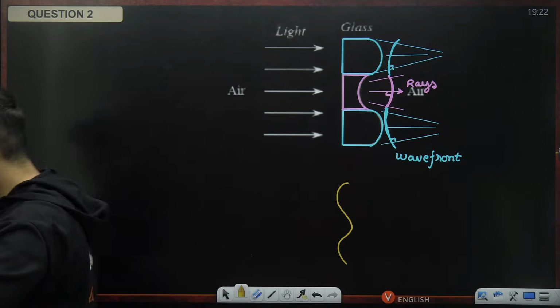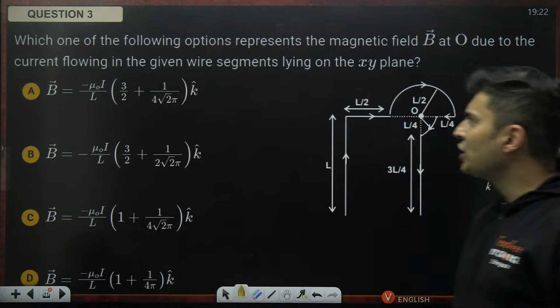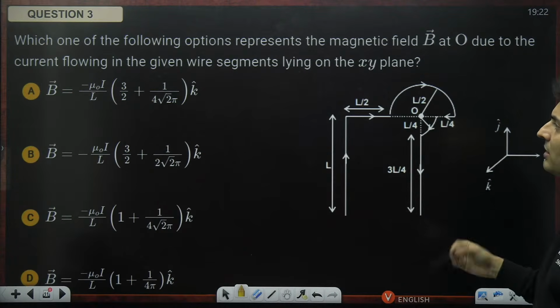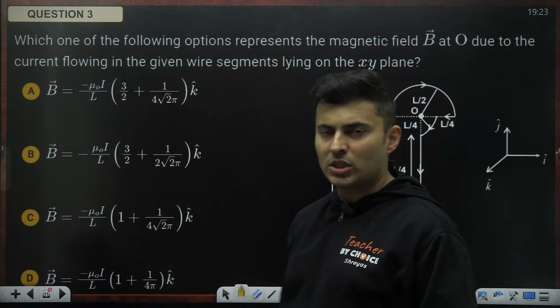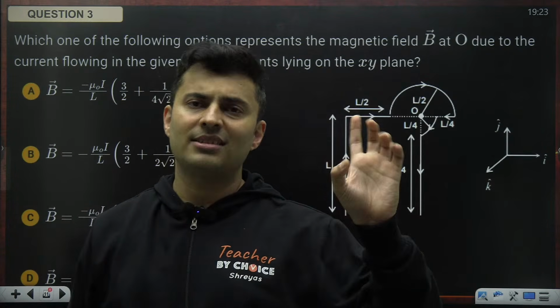All right, let's go to the next question on your screen. Which of the following options represents the magnetic field at point O due to the current flowing in this particular wire segment? It's just a lengthy question. Conceptually, it is based on the formula of a wire versus an arc.